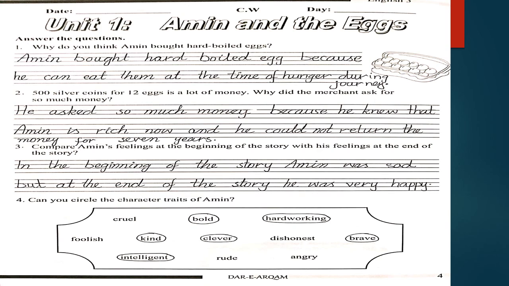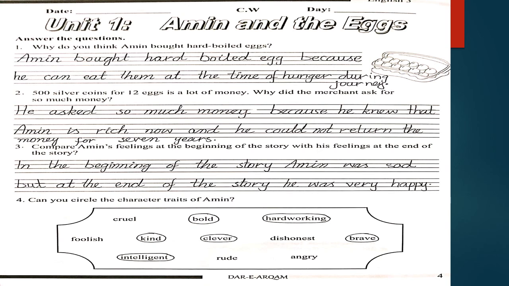Question number 3 is, compare Amin's feeling at the beginning of the story with his feeling at the end of the story. And the answer is: in the beginning of the story, Amin was sad, but at the end of the story, he was very happy. Question number 4 on this page is, can you circle the character traits of Amin?